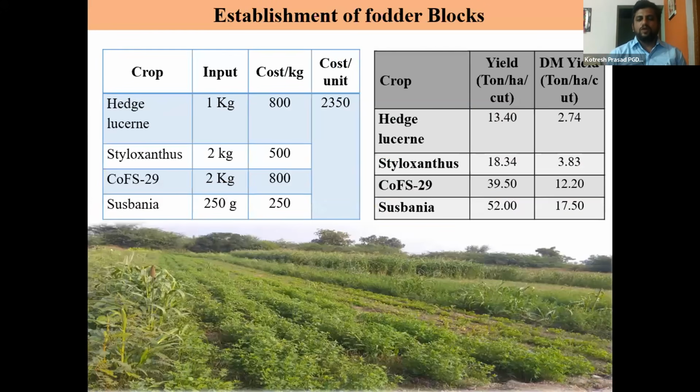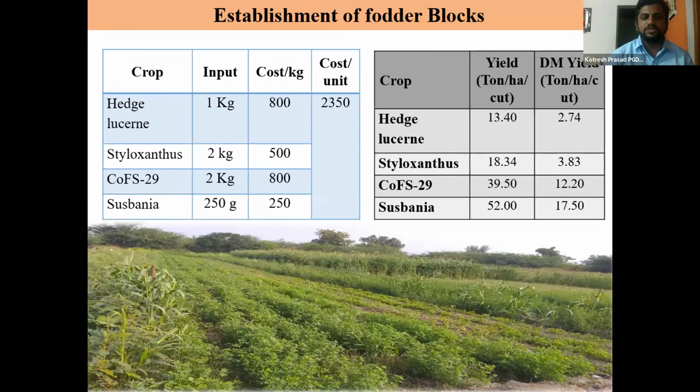Establishment of fodder blocks is a very important thing for zero grazing farmers. Instead of going for a solo or single crop, they must have leguminous and non-leguminous fodder crops and also fodder trees, especially for goat farmers, because goats usually like leafy greens like hedge lucerne, sesbania and moringa. Stylosanthes also. If you leave goats on grazing land, they will go directly to such greens instead of cereal crops or napier.